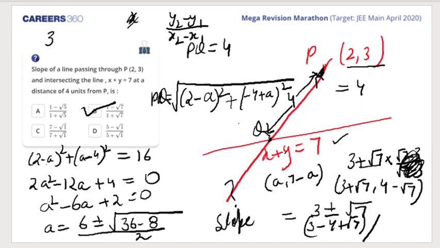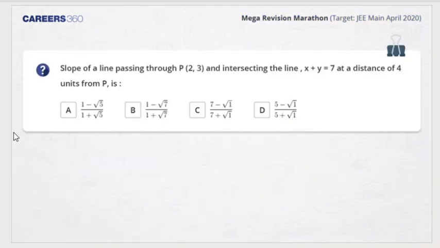I hope, yes, Aanchal, yes, Rishi, very good. Sir, how a value, sir, Senthil? By this, once I got this point Q, by putting the value of A as 3 plus root 7, then I can get it, right? Very good, Parvez. So let's go to the next question. We should be a little fast through it. Okay, so this we got, and then we go to the next question.